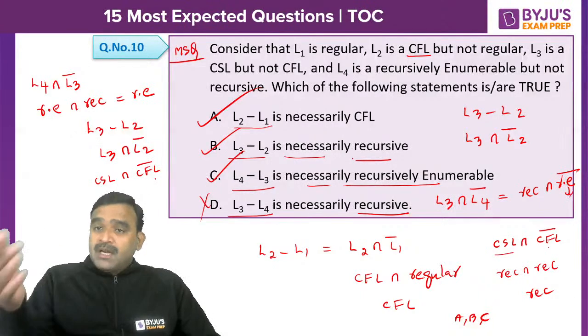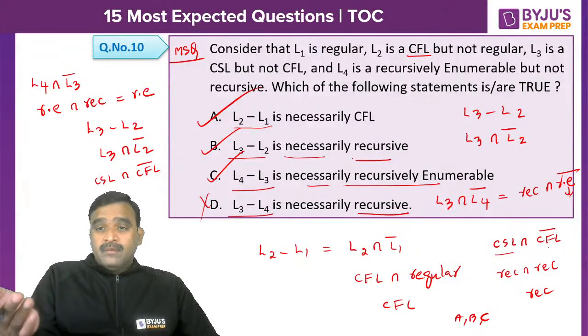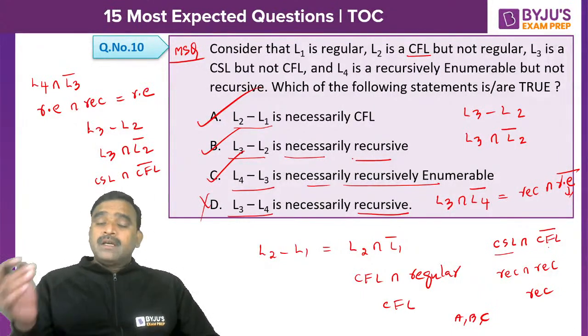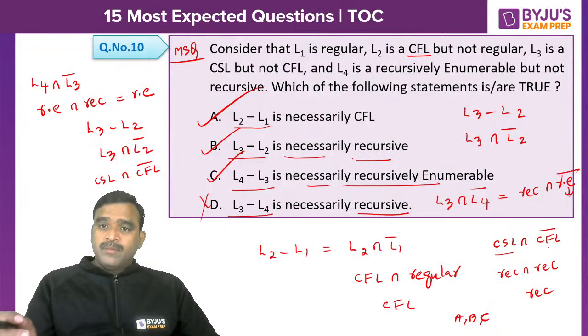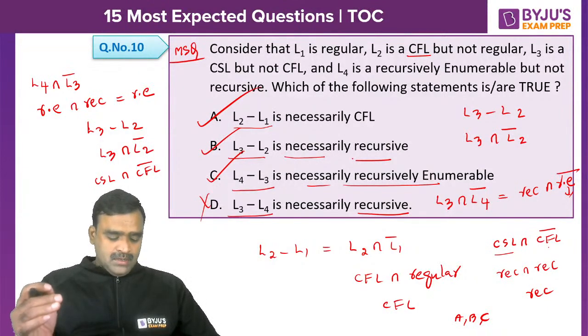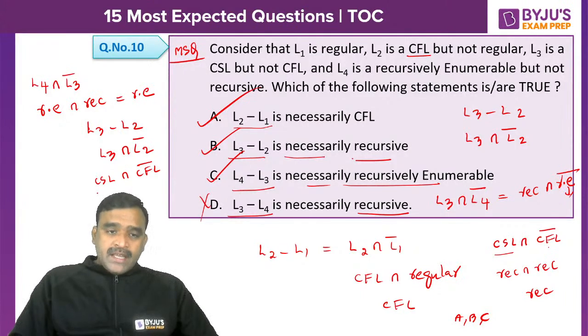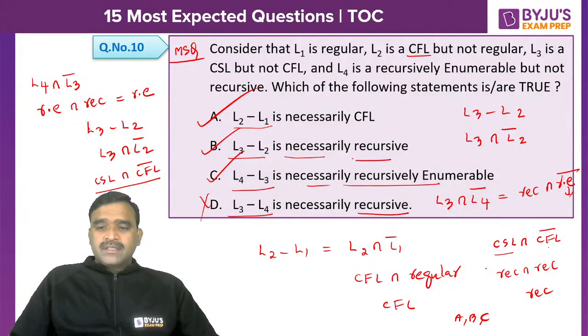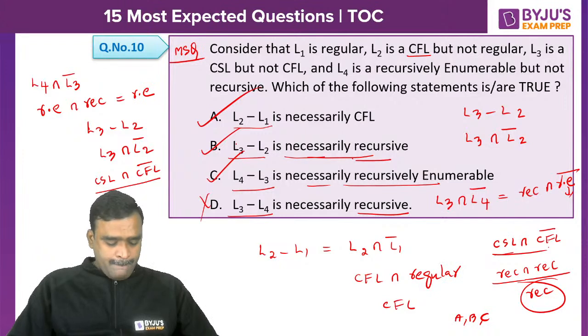CFL complement may not be CFL, but it is recursive, because every CFL is recursive. Recursive languages are closed under complement, but CFLs are not closed under complement. Yes, Amit Sharma, I hope you understood. So I can consider this as recursive intersection recursive. Recursive intersection recursive is always recursive. So that's why it is taken as true.